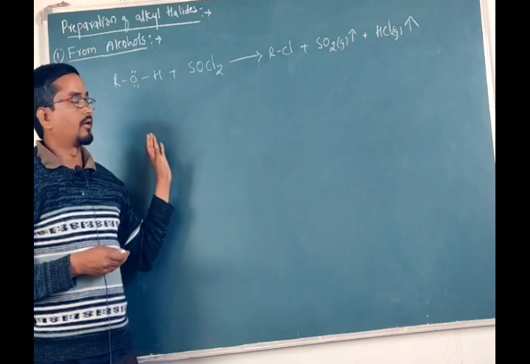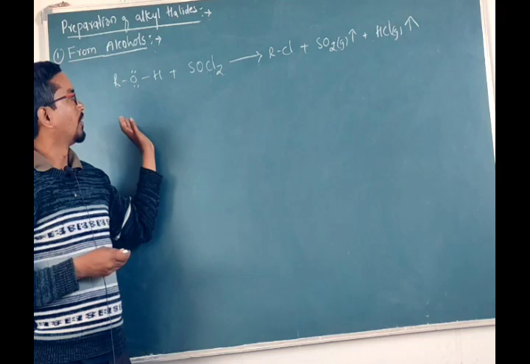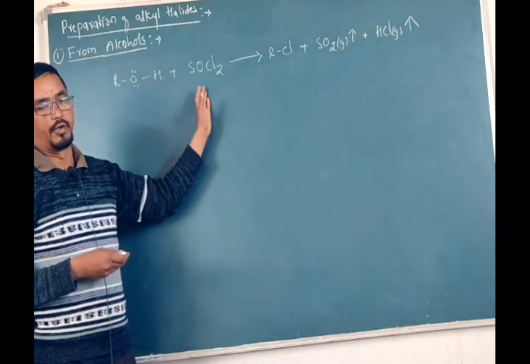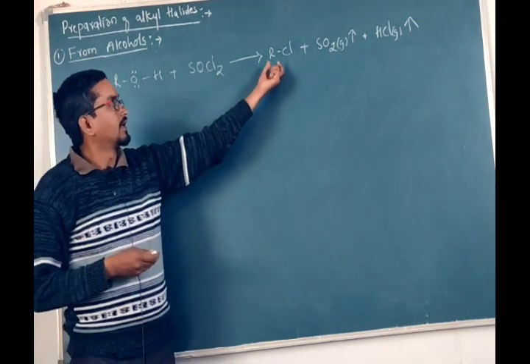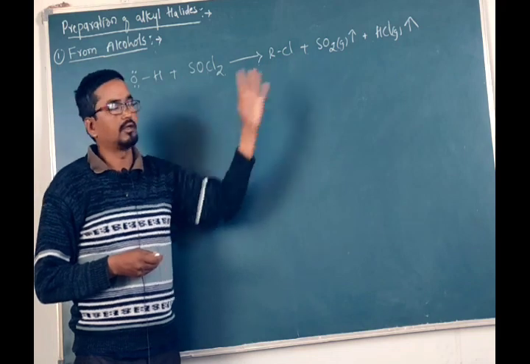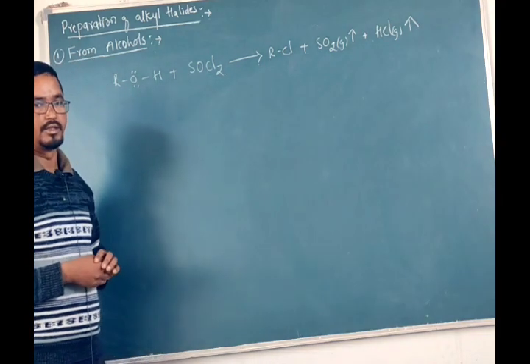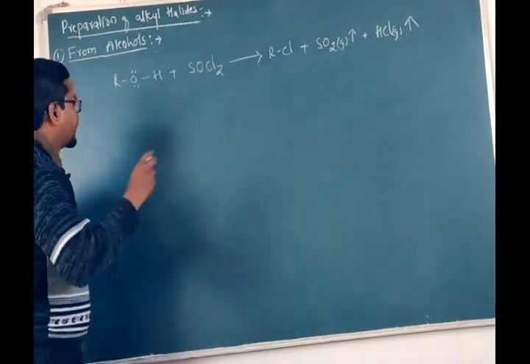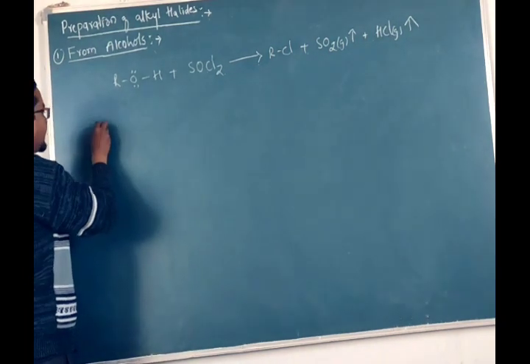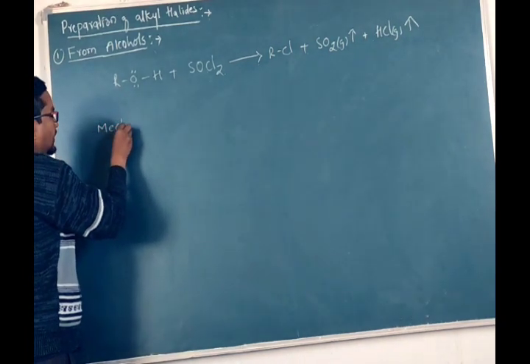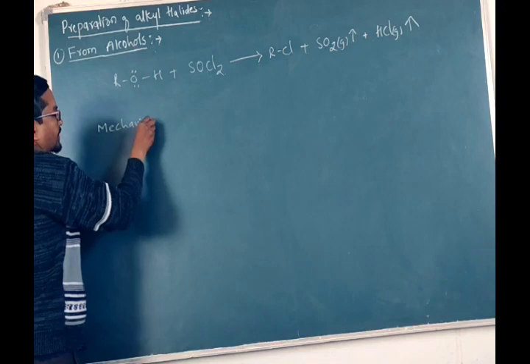So these alkyl chlorides are prepared by the reaction of alcohol with thionyl chloride. We will get the alkyl chloride, sulfur dioxide gas and hydrogen chloride gas. They escape from the system. For example, if you look at the mechanism of this reaction,